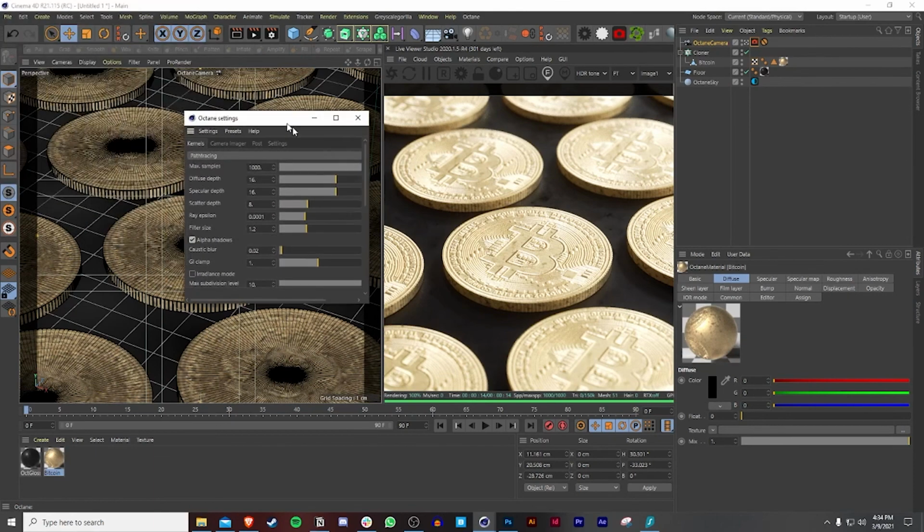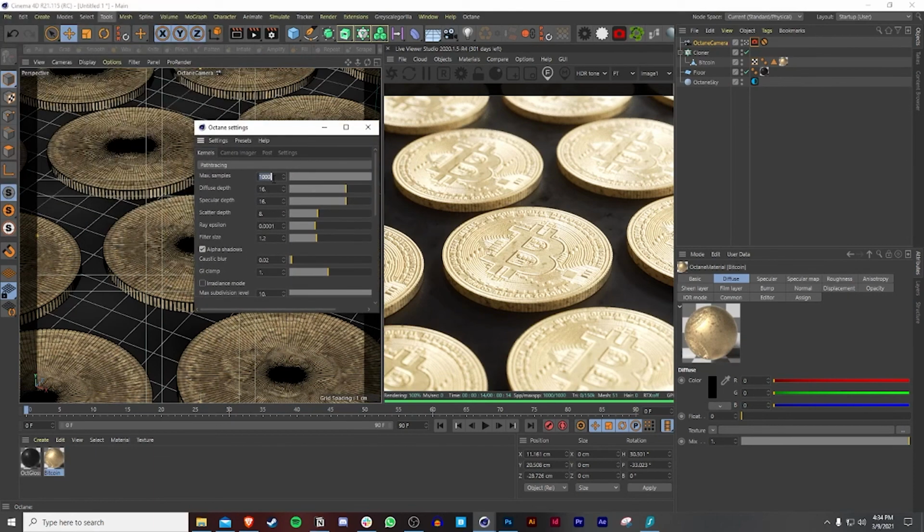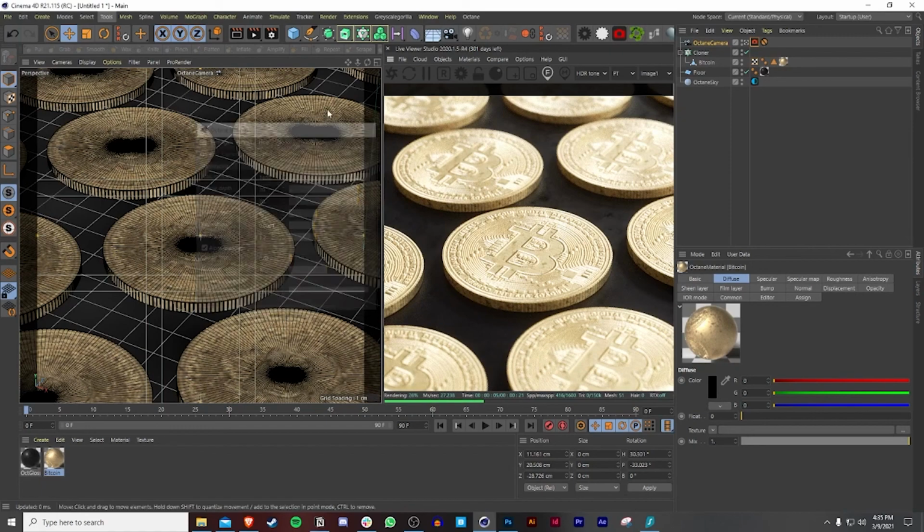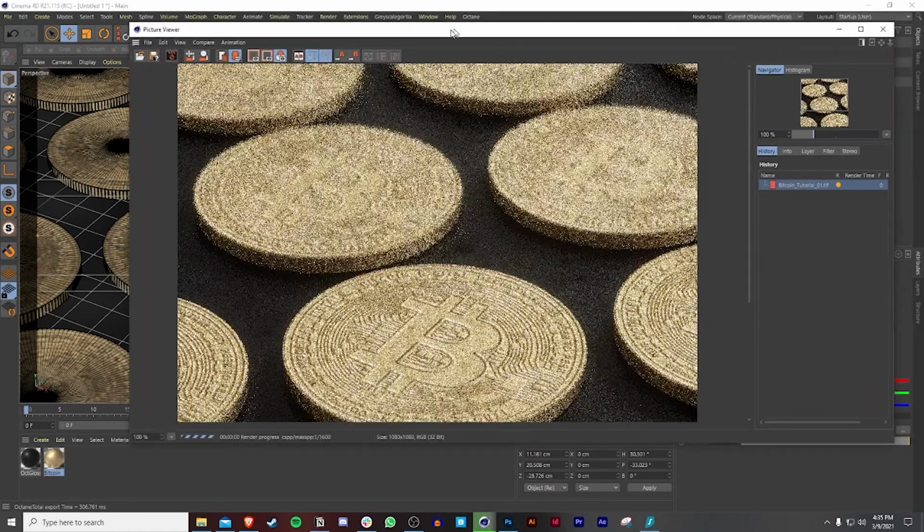Now you can also increase the settings here if you want. So for example, if you want a max samples of 1600, you can do so. If you want a specular depth of 16, you can make that into 20. But like I said, the lower the numbers, the faster the render. So just to keep that in mind. And then if we render this out, there you go.